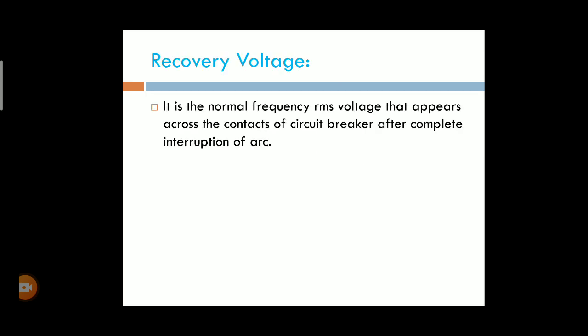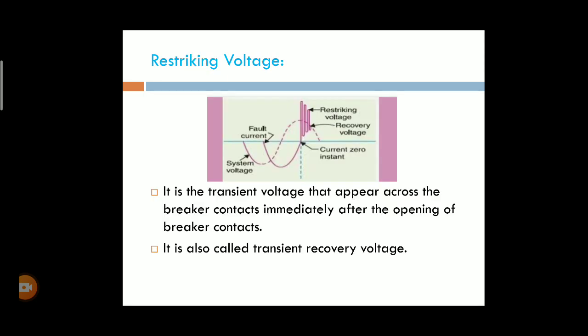Okay, it is the normal frequency RMS voltage that appears across the contacts of the circuit breaker after complete interruption of the arc. After complete interruption of the arc, it is known as the recovery voltage. Okay, this is the graph showing the restriking and recovery voltages in circuit breaker operation.